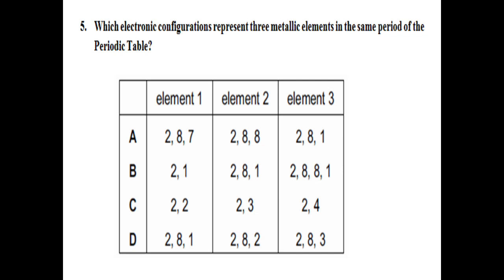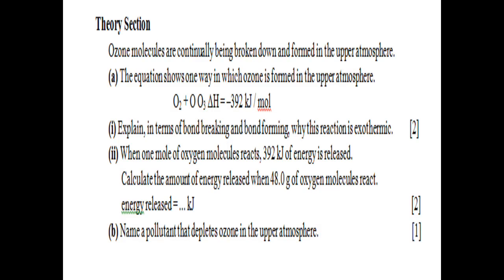So you have to look for that elements belonging to the same period will be characterized with the sequenced increase in the atomic number. So you have to look for it. Now next come the theory section, and you have to compose your answers according to the demand of the question. Like you have to judge this by looking at the marks of the question.